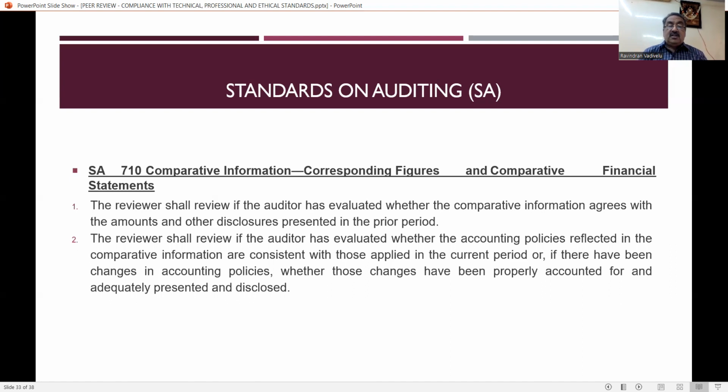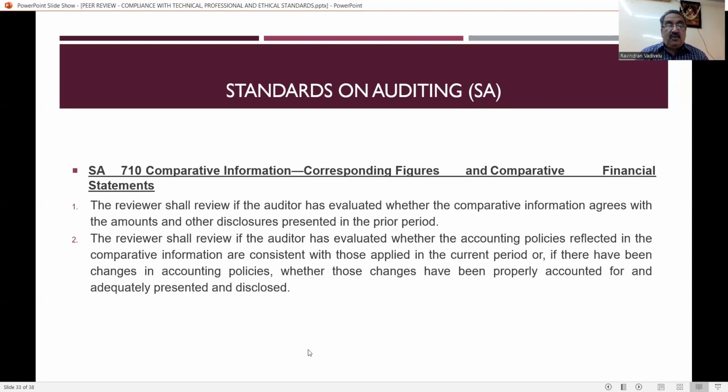Then the reviewer shall review if the auditor has evaluated whether the accounting policies reflected in the comparative information are consistent with those applied in the current period, or if there have been changes in the accounting policies, whether those have been properly accounted for and adequately presented and disclosed. It is very simple: whether the unit has a consistent accounting policy, whether the same has been verified by the auditor, and the same has to be reviewed by the reviewer.